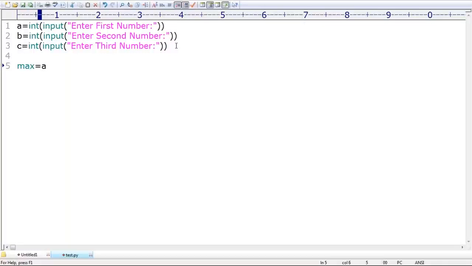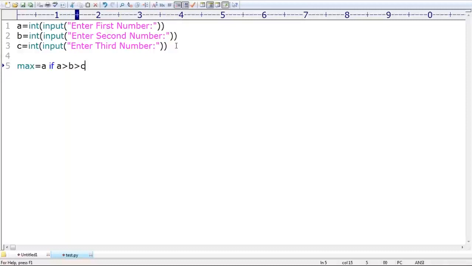Yes, sir. Max value is A. When will A be the max value? Anyone, can you please tell? When A will be the max value, A should be greater than B and A should be greater than C. Correct or not? That's why my condition is A greater than B greater than C.